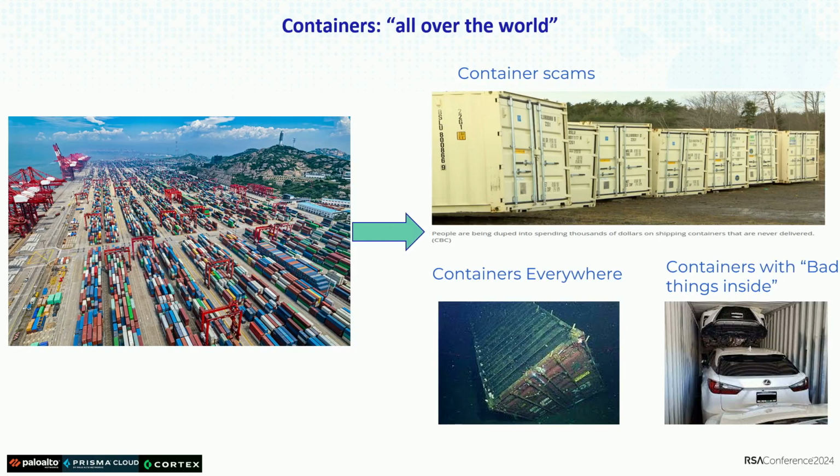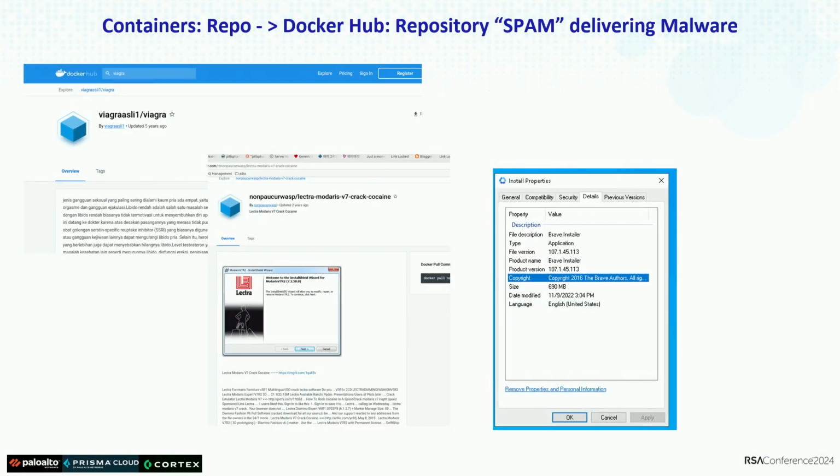So we have container scams. You will see what the scams are. We have containers everywhere. We have traces of malicious containers, which are still there. They are not still alive, but they exist there. And we have containers with bad things, which usually means the container contains malware, for example. Normally what people know is that in Docker Hub you have malicious containers, and a recent publication showed that 20% of the containers in Docker Hub contain malicious binaries.